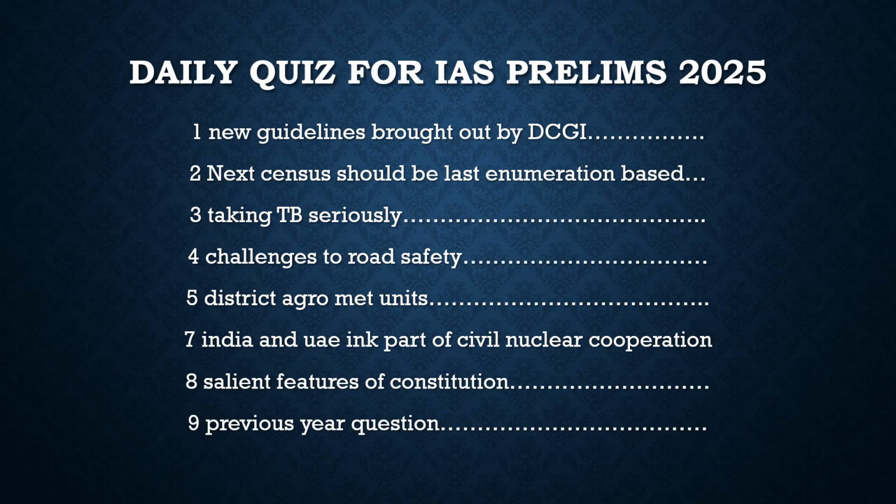So with this, DCGI had brought up the new guidelines. According to the article, there were various issues with the guidelines brought out by them. So let's discuss what the guidelines were and what the issues with them are. There are three different guidelines which they had brought out. The first one, recall guidelines. What is this recall guidelines? For example, they had given consent to some medicine, and by time it has been found that the medicine has some side effects, or it is outdated, or it is not that good for the health of the people. So what they do, they recall that medicine, they recall that medication. So this is about the recall guidelines which they had brought in.